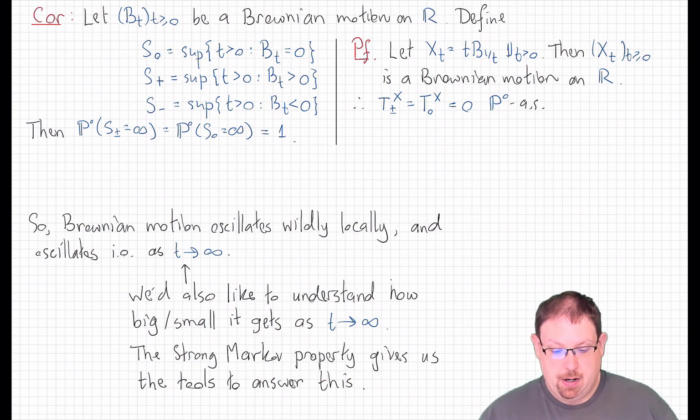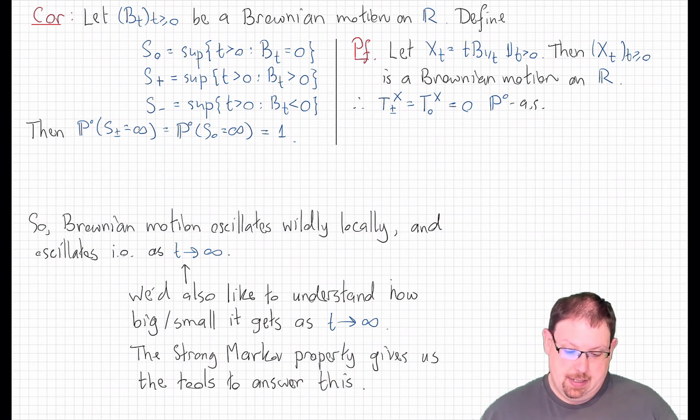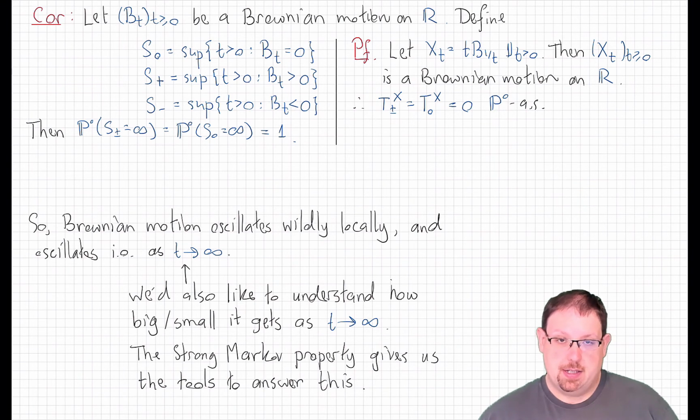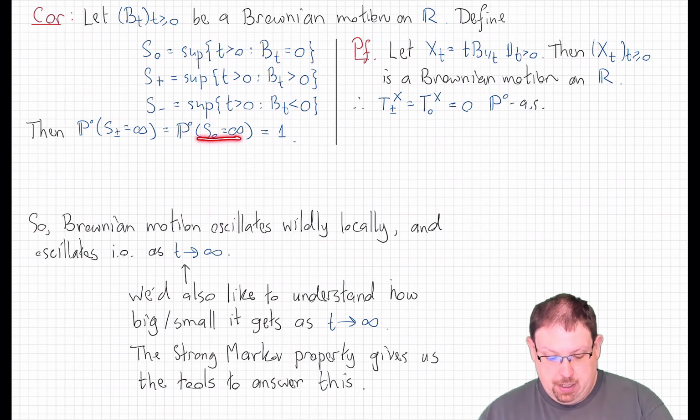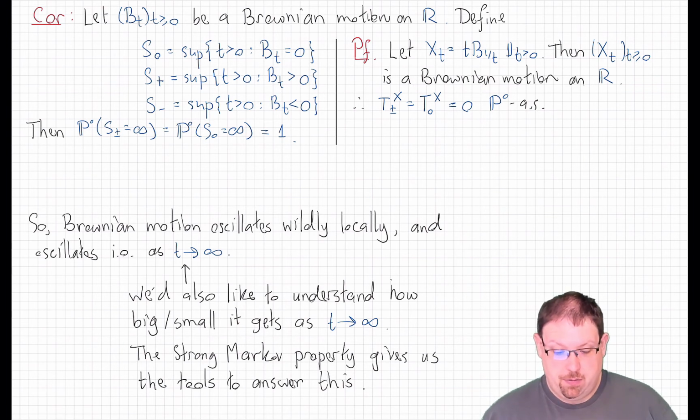If B_t is a Brownian motion, look at these three comparable times to the T's. S0 is the largest time where B_t is 0, and S plus and S minus are the largest times where the process is positive or negative, or at least the supremal times. Then each of these is almost surely equal to infinity when the process starts at 0. Actually, it doesn't matter if we start at 0 for these statements or not.